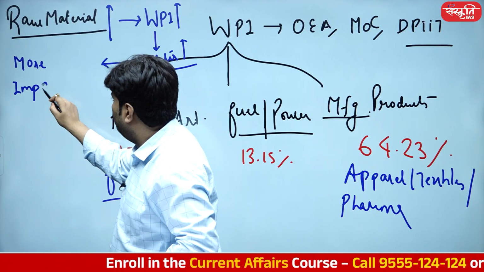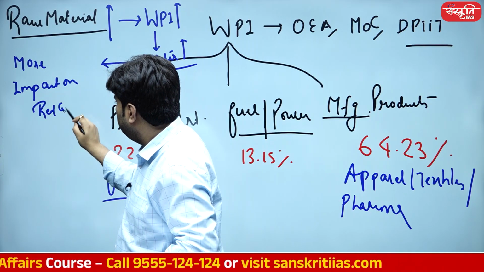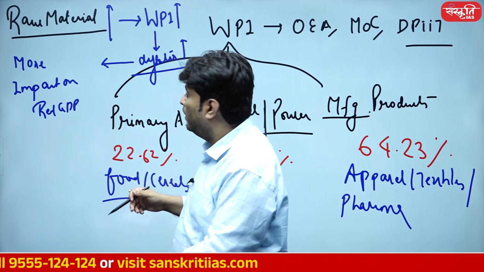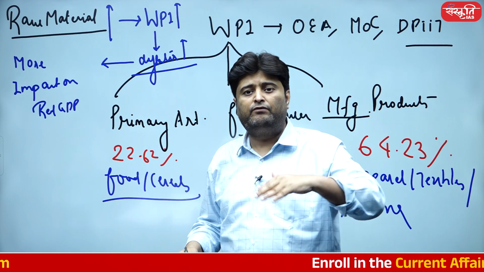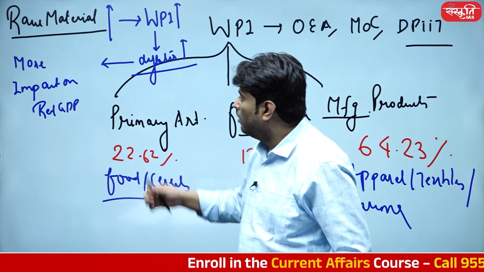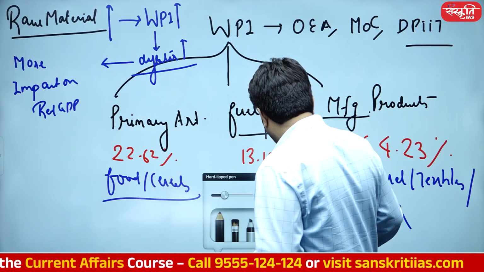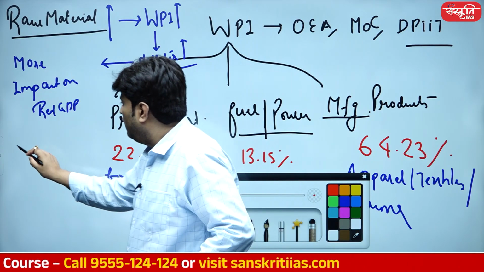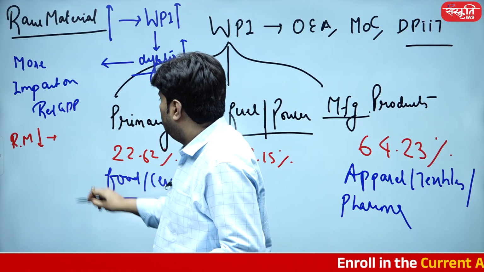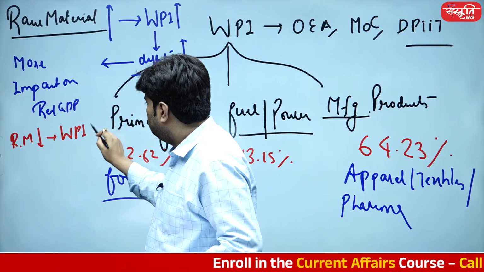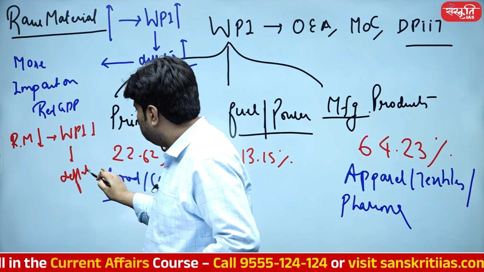So it is going to have more impact on real GDP, or I would rather say this deflator is going to make sure that the nominal GDP impact gets nullified more. So more impact on the real GDP. And opposite to it, if raw material price goes down, now I'm writing in short form, WPI will go down. If WPI goes down, deflator would be flat.